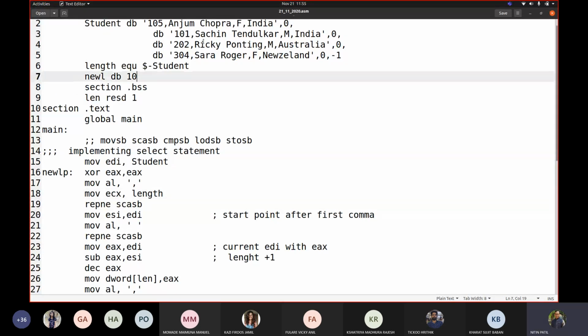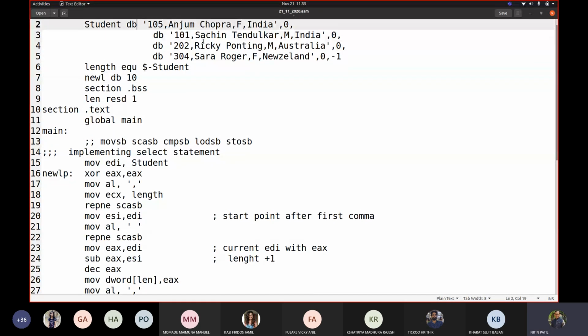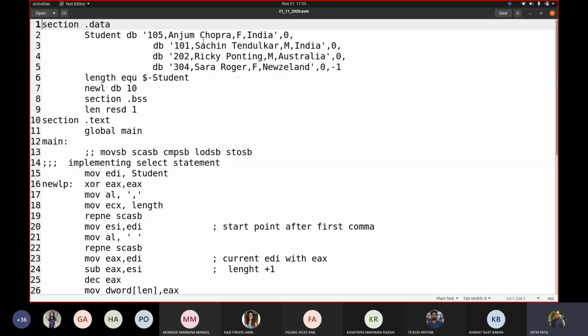So now your task is this. The first program you have to write, taking this as help: I want you to display Chopra, for example, and Roger. Then I want to display their number 101 and, for example, Tendulkar. I want 101 and Tendulkar matched. These two should be displayed when it matches with M.